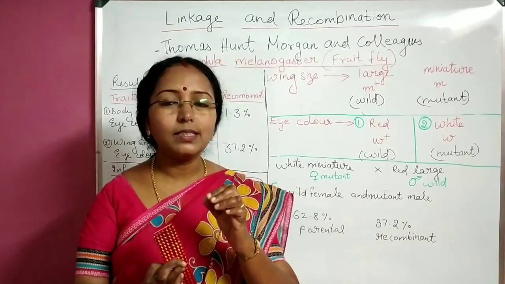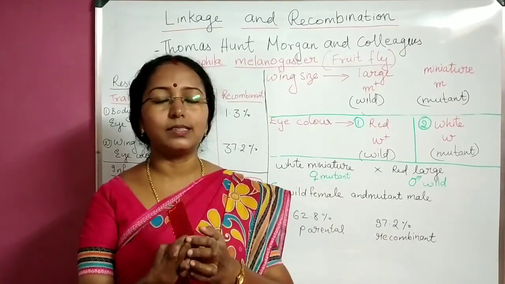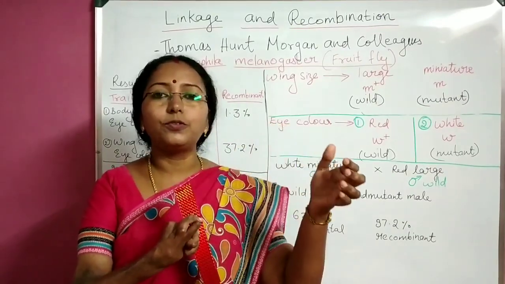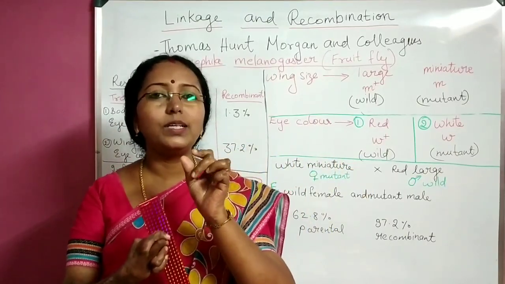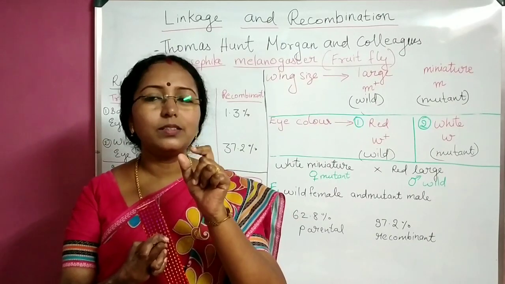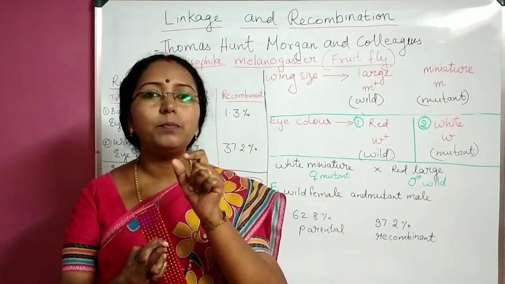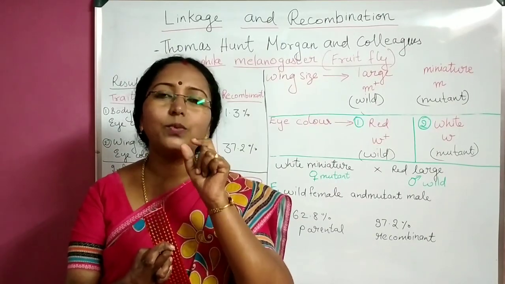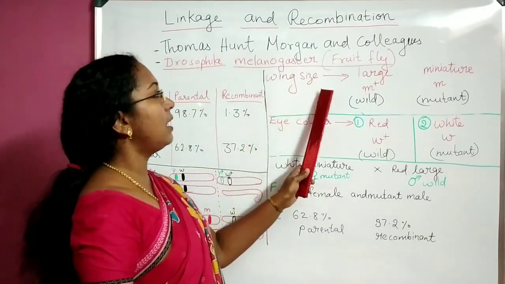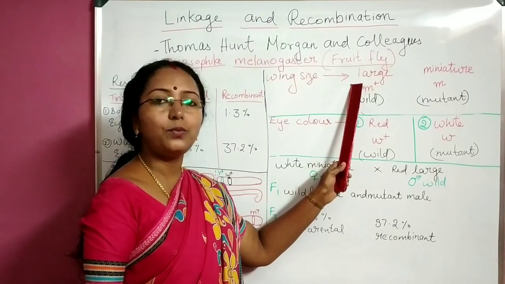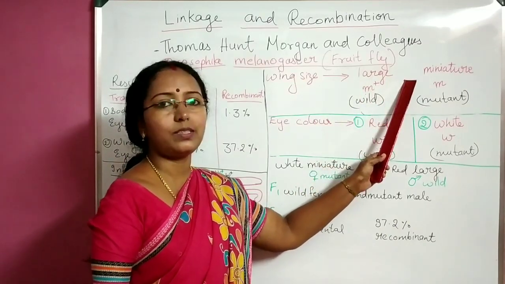Now the next thing is regarding wing size. Large winged fruit flies were there. Fruit flies were also there which had very small wings. Instead of small, we call here the word miniature. Very small. Miniature. So here, wing size, two types, large winged and miniature winged.